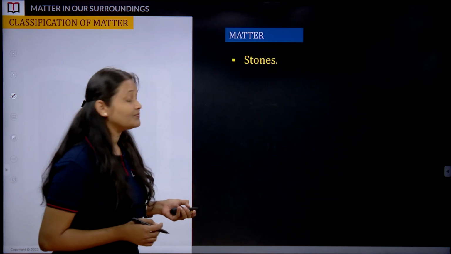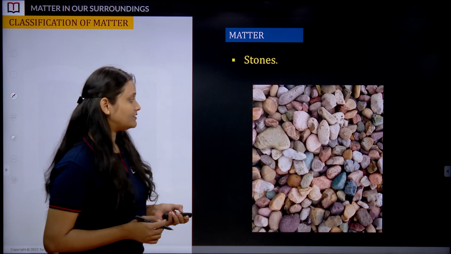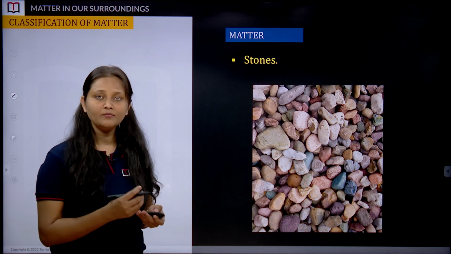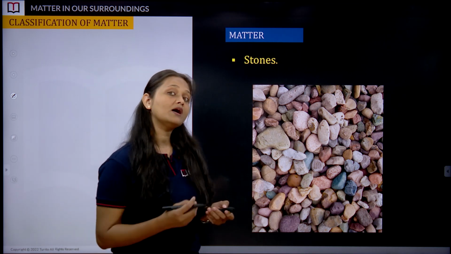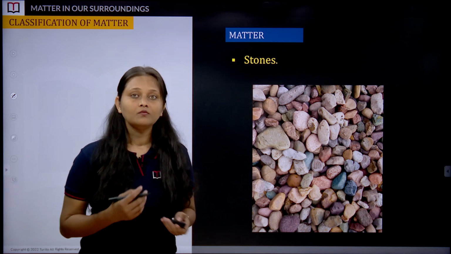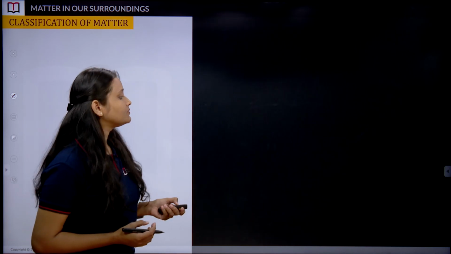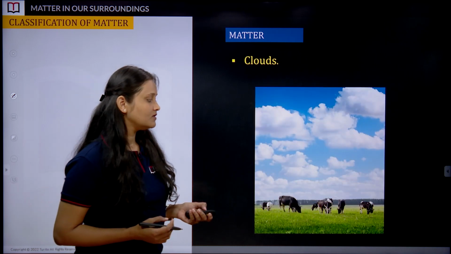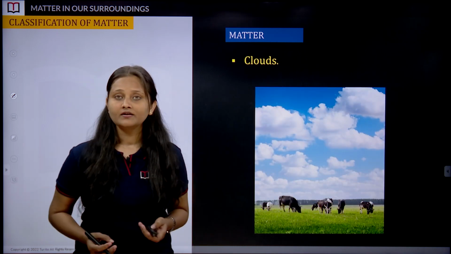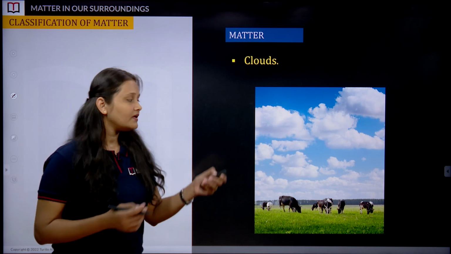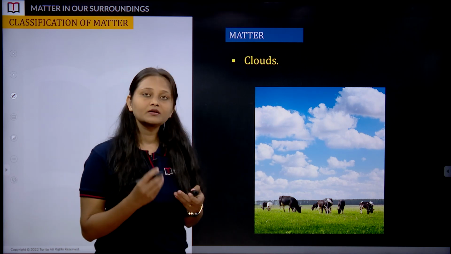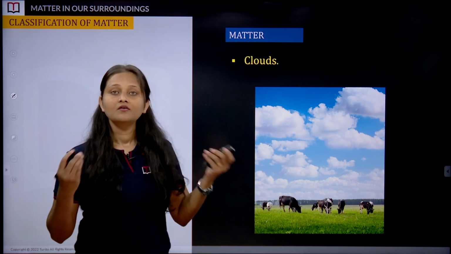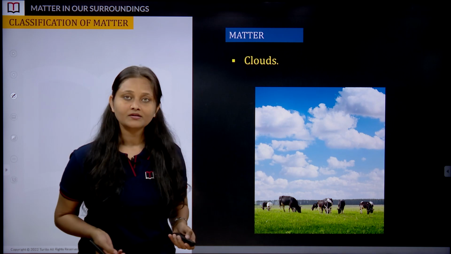Now moving ahead, we have stones as an example of matter. Again, the parameters stay the same for this also. It consists of so many chemical constituents, and they have their own mass, and they occupy their own space. We can perceive them through our senses. Moving ahead, clouds. So even clouds are examples of matter. Do you know that? They comprise so many chemical ions, and that's how we say clouds are a form of matter, an example of matter.